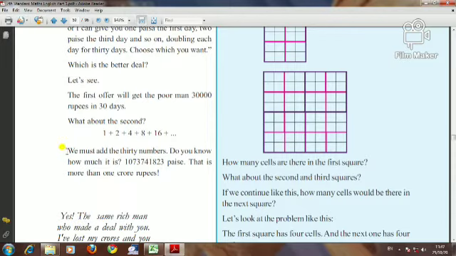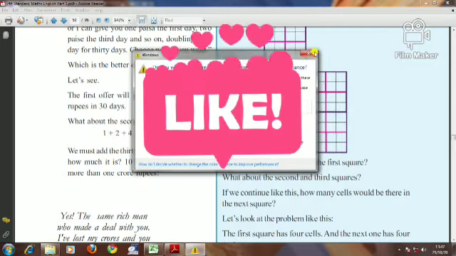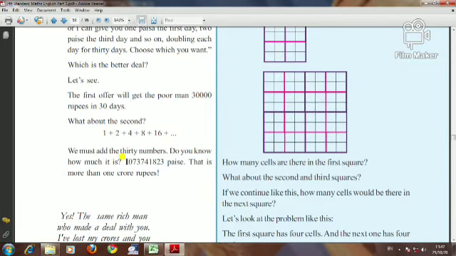What will be the sum of this all for 30 days? Look here. This is the total of 30 days. How many paise? Let's change into rupees. You see, this is more than 1 crore rupees.